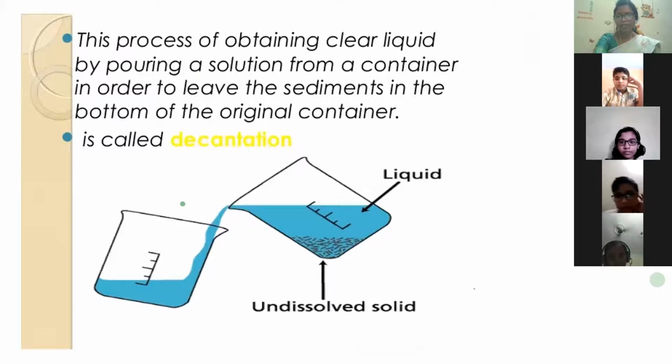This is the liquid and this is the undissolved solid. What is the undissolved solid in that previous slide? What did we see? The sand was the undissolved solid. Okay, so you can see here the process of obtaining clear liquid by pouring a solution from a container in order to leave the sediments. What is the sediment? This undissolved solid is called the sediments. Okay, and this is called decantation.